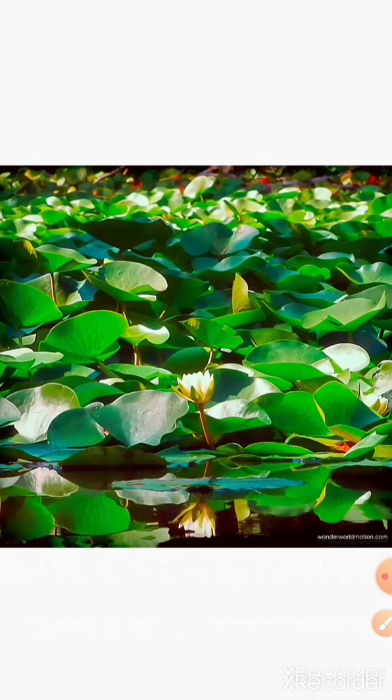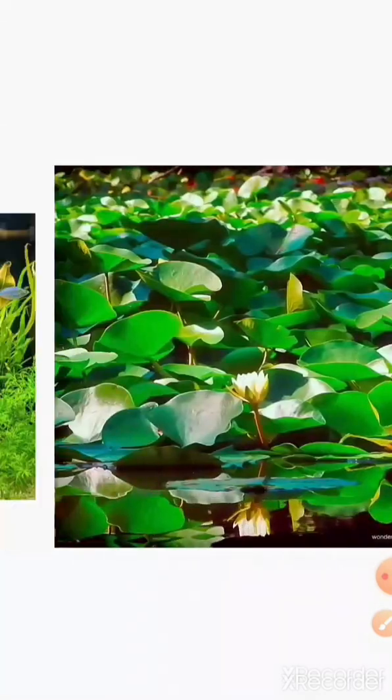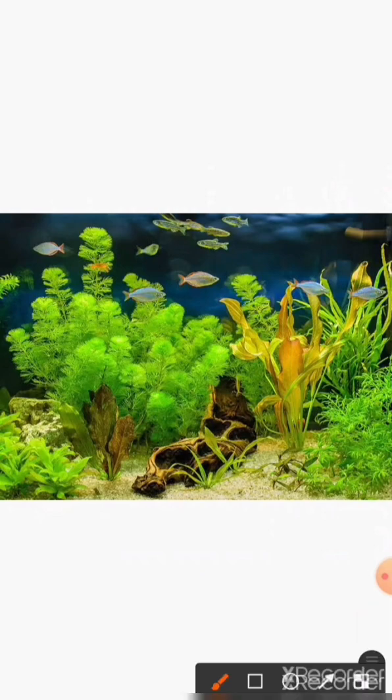Children, what are aquatic plants? The plants that grow in water are called aquatic plants. Such plants are adapted so that they can survive in the water. There are 3 types of aquatic plants: freely floating plants, fixed plants and underwater plants.